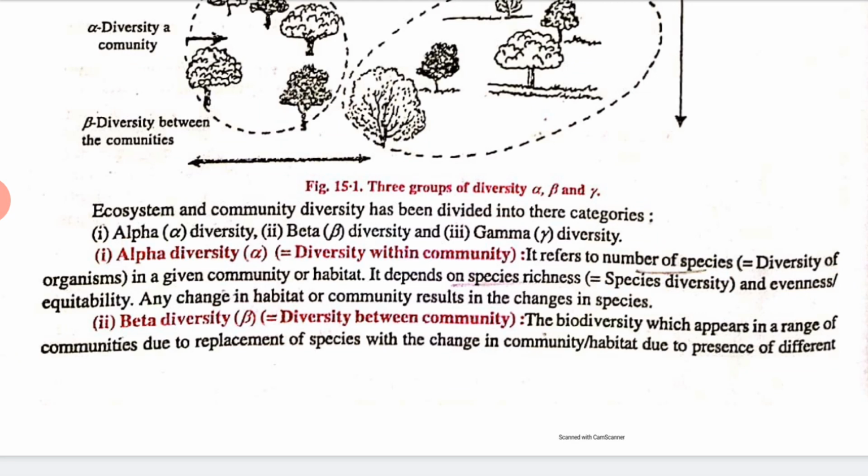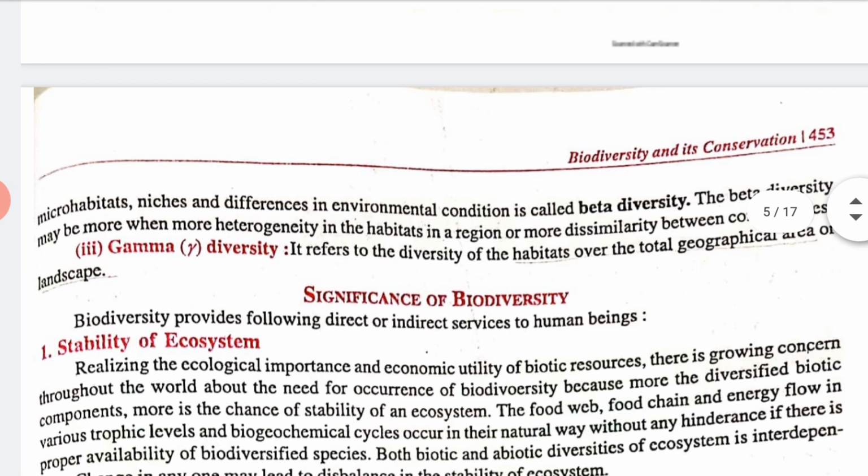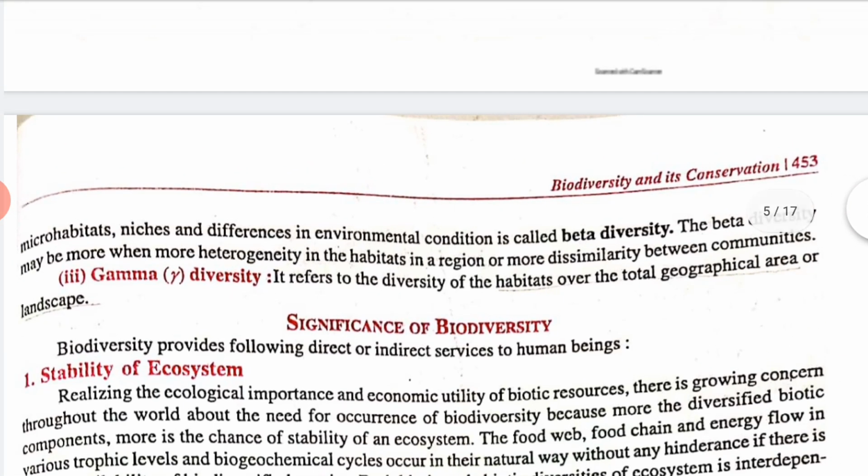So gamma diversity means it refers to the diversity of the habitat over the total geographical area or landscapes, right? Means it relates to the full total geographical area, that is known as gamma biodiversity. Is it clear? Alpha, beta and gamma, we have three examples, right? So this is all about the various types of biodiversity. Now in the next video we will learn more. Thank you.